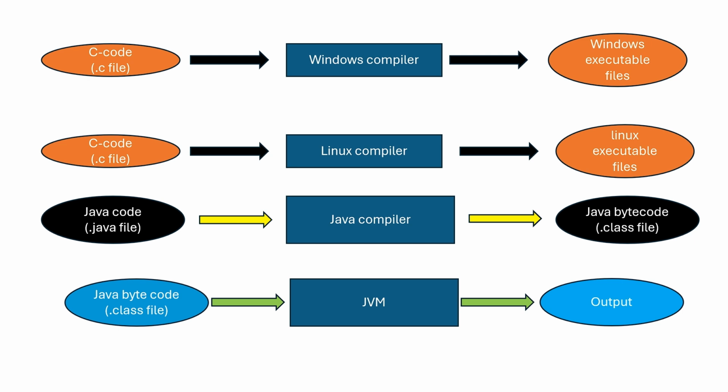But when Java code in a .java extension file enters the Java compiler, it gives Java bytecode in a .class extension file. Unlike other compilers, which give respective executable files that can run only in their respective operating systems, we can run that .class file in the JVM to get output. The JVM is not dedicated to any specific operating system. It's present in every OS.